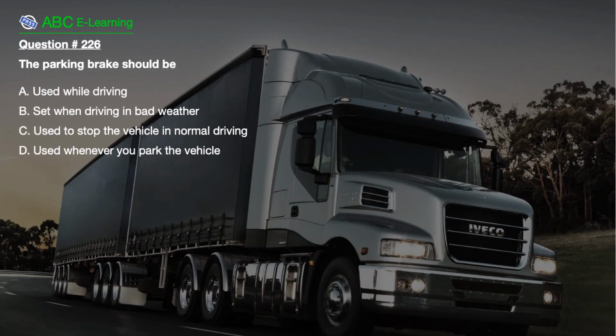Question number 226. The parking brake should be A. Used while driving. B. Set when driving in bad weather. C. Used to stop the vehicle in normal driving. D. Used whenever you park the vehicle.